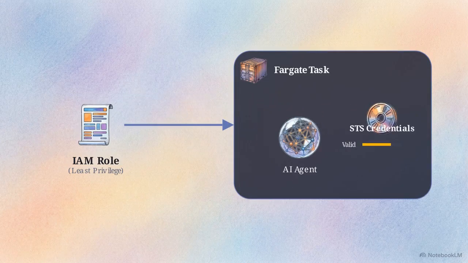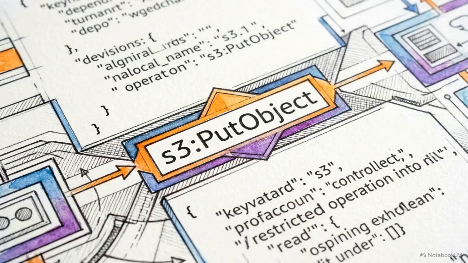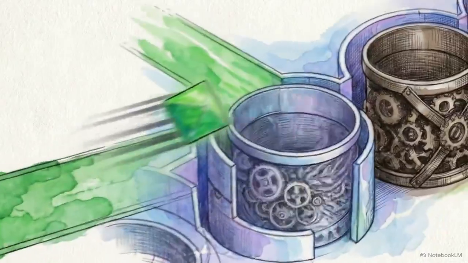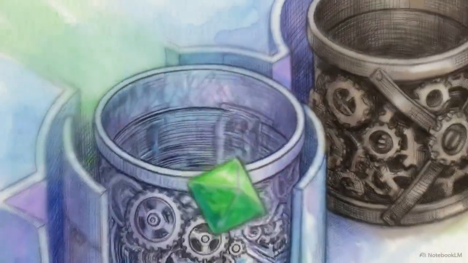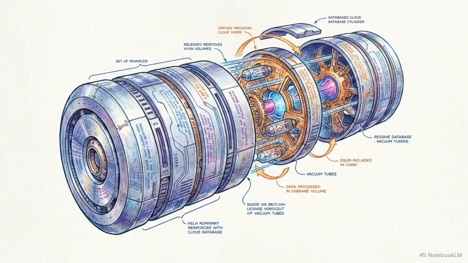Through AWS STS, the role vends short-term credentials that are dynamically rotated, ensuring access only lasts for the duration of the task. We enforce least privilege by using IAM policies that restrict operations to exact resource boundaries. If the agent needs to write to an S3 bucket, the policy allows access only to that specific bucket and nothing else. Beyond the agent's identity, we have to consider its state.